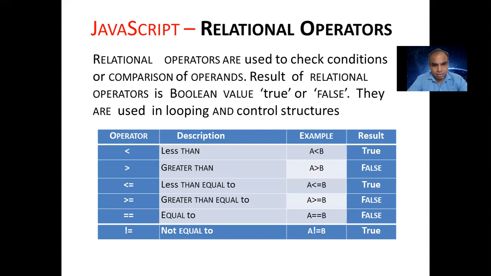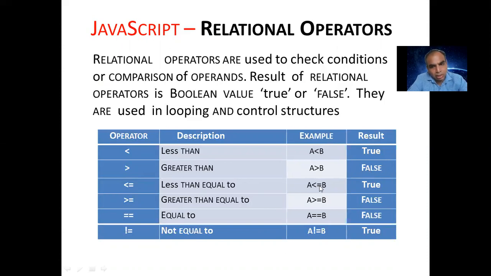Operator less than, that means we are checking a is less than b. See that example, a less than b. If a is less than b, so it is, we get the result true. Otherwise, in the else condition we can say it is false. A greater than b, so you see that a greater than b, so it is true. Otherwise, if a is less than b, so it is false. A less than equal to, that means what? A less than equal to means it is less than and equal value also. Just like that, a has the number 15 and b also has the number 15.